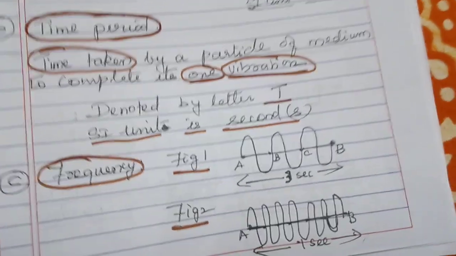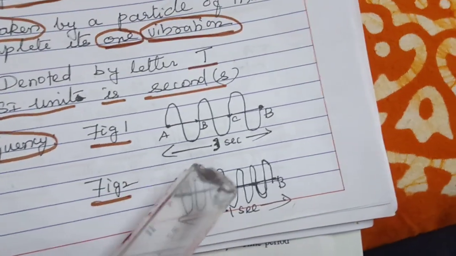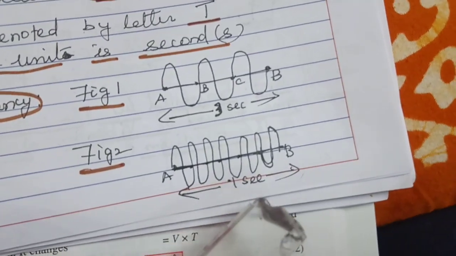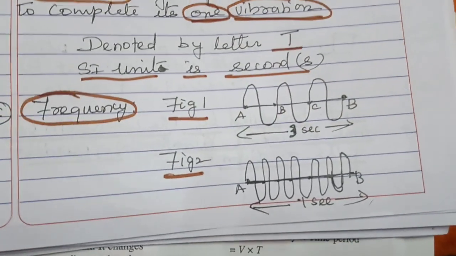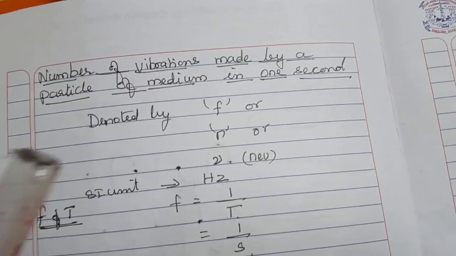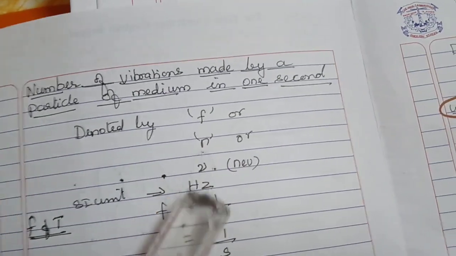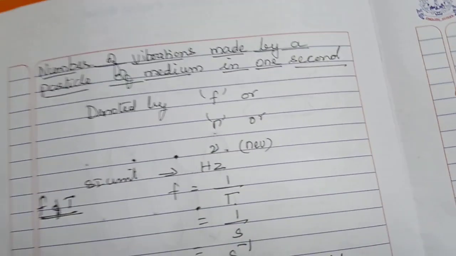Now let us come to frequency. This is again very interesting. Look at figure 1 and figure 2. In figure 1, the time taken is 3 seconds, and look at the number of waves. See the next one, it has taken only 1 second, but look at the number of waves. What did you understand from this? Frequency refers to the word number. The number of vibrations made by a particle of a medium in 1 second is called frequency. It is denoted by the letter f, or small n, or nu. Nu is a Greek letter. The SI unit of frequency is hertz.